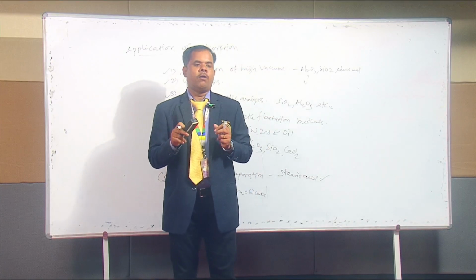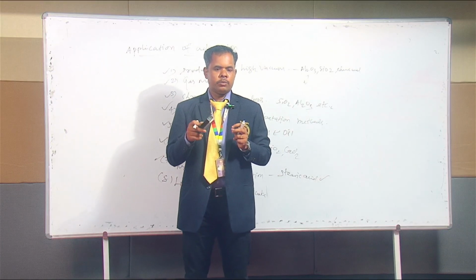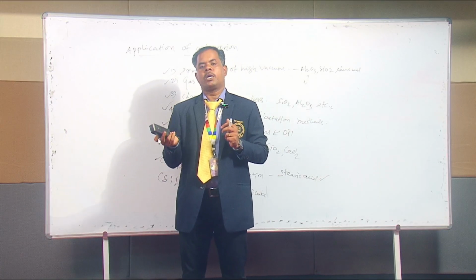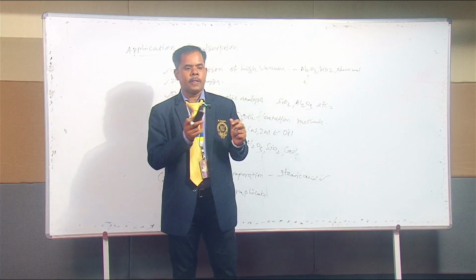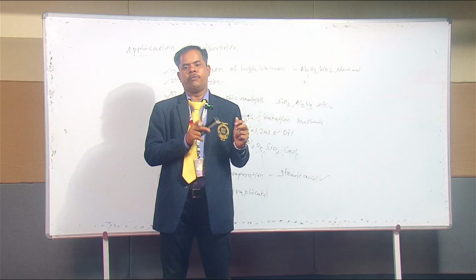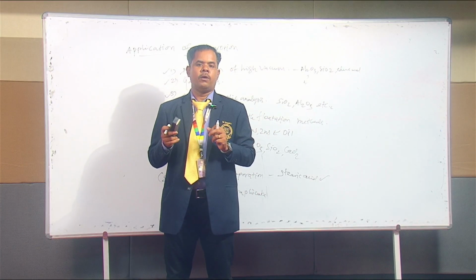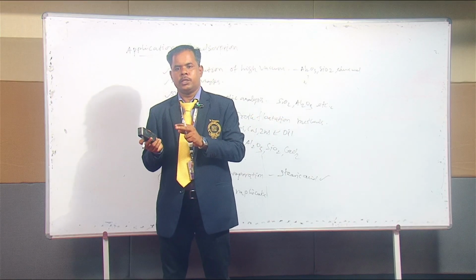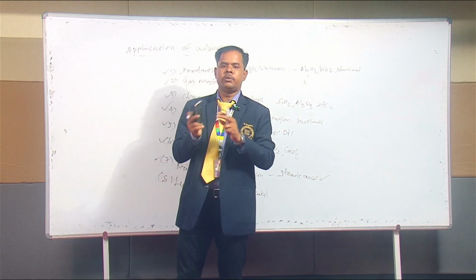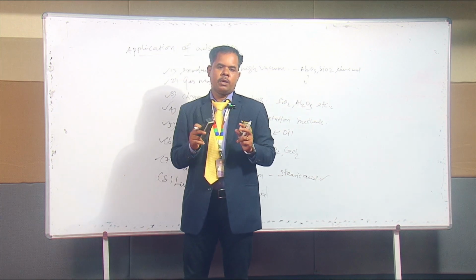Then the heat of adsorption is very low for physisorption, but for chemisorption the heat of adsorption is very high, from 40 to 100 kilojoules per mole. Equilibrium is attained very easily for physisorption, but for chemisorption equilibrium takes more time. Chemisorption is highly specific in nature. So these are the simple differences between physisorption and chemisorption.